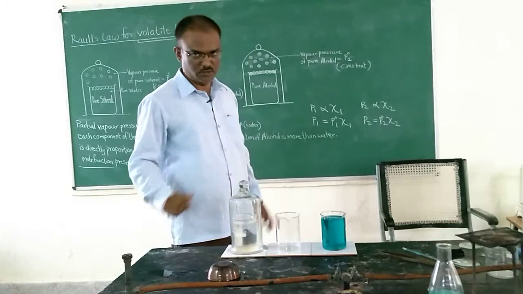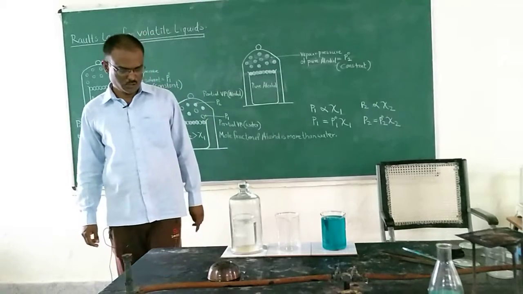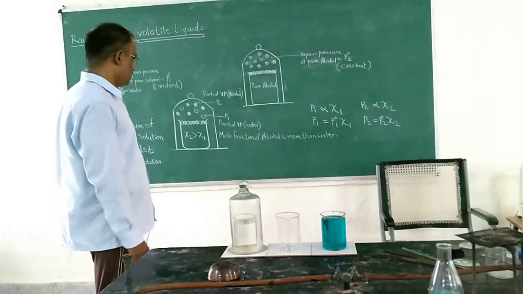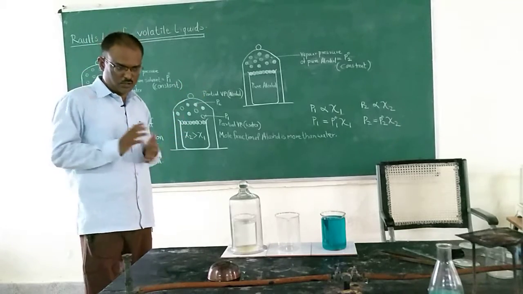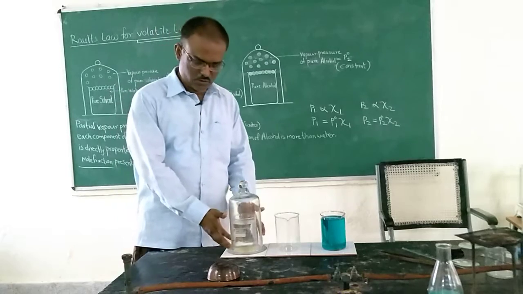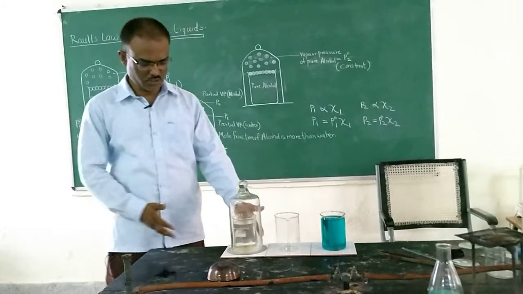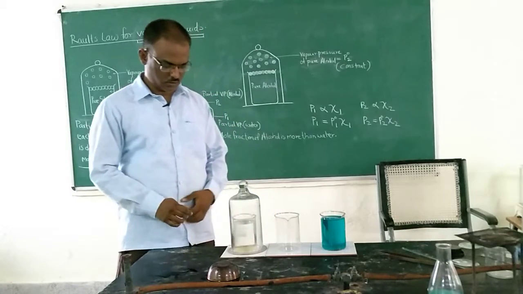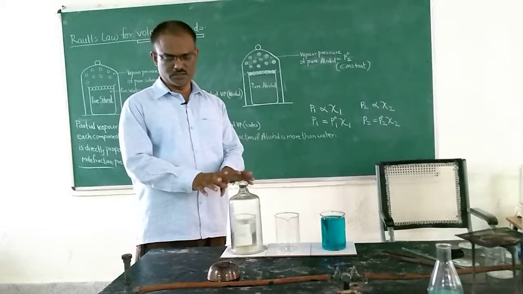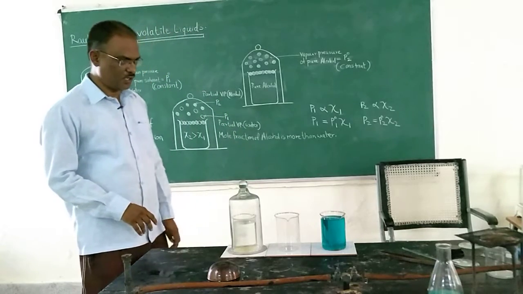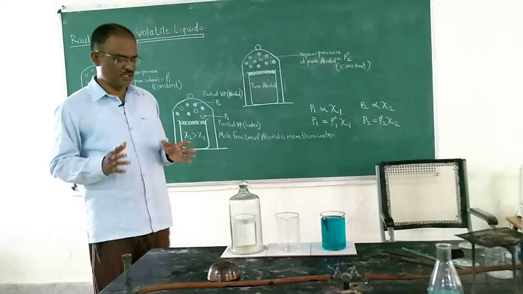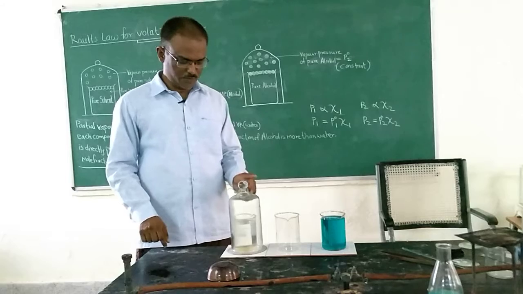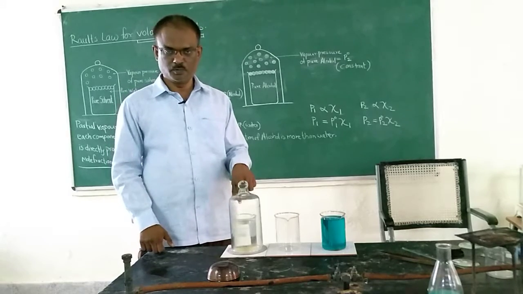Then after some time, after a few hours, what will happen? The vapors will be coming out from the water, and those vapors will not go into the surroundings because of the enclosure here. This is enclosed with the help of the gas jar. There is no way for the vapors to get outside. So the vapors will remain inside the gas jar, and what will happen? The vapor pressure will be produced on the surface of the water.